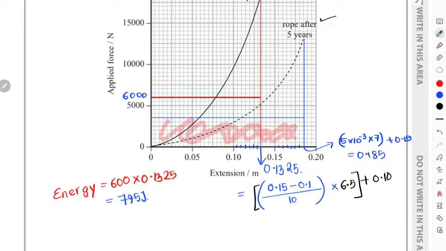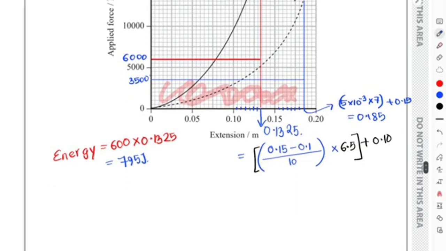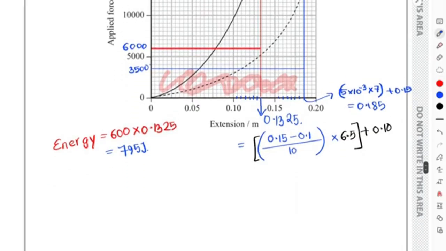0.185, and the y-axis over here is going to be, this is 400 and 500. This is 3,000 and 3,500, right? So this multiplied with 3,500 gives you 647.5. So the energy for the older wire is approximately 647.5 joules, which we can clearly understand means the new wire has a greater energy than the older wire.